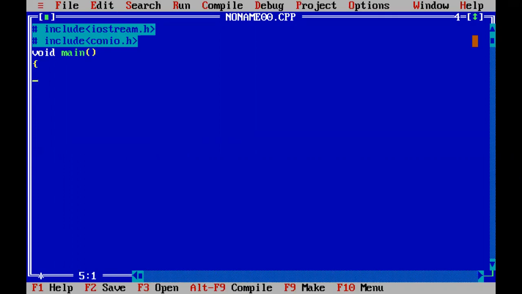How many variables were there? There were two variables. We use integer i, comma j. The separation between two variables must be a comma. At the end of the statement, you must apply the semicolon. Clear screen.